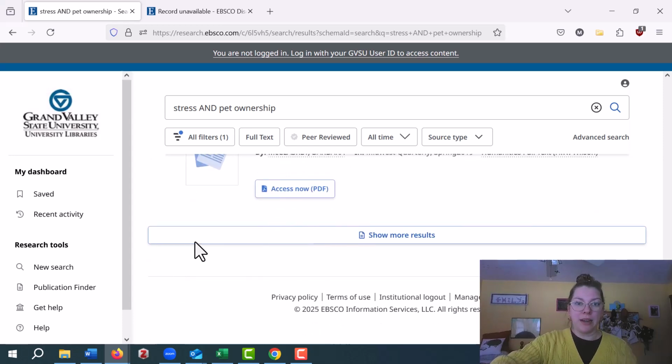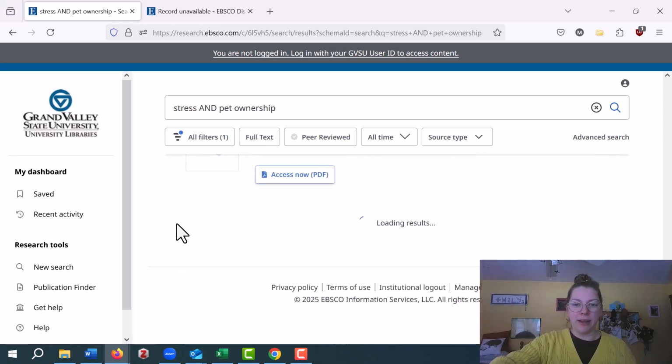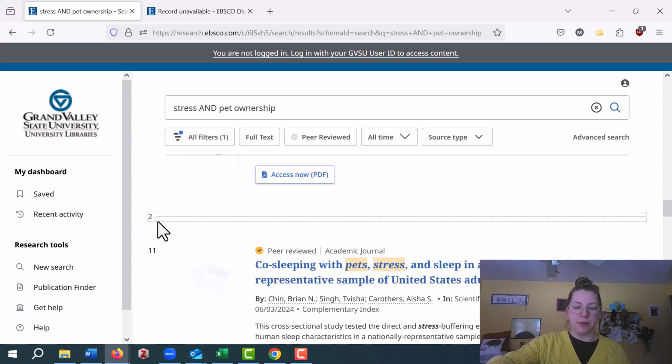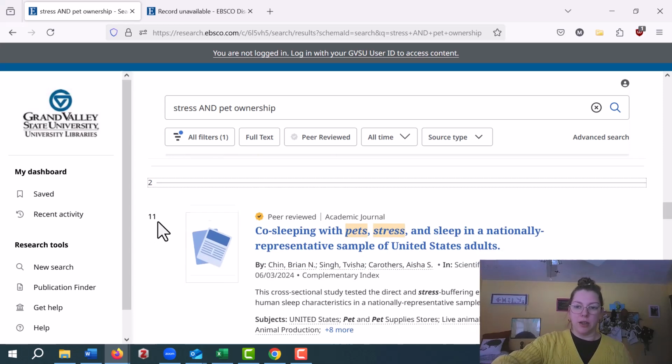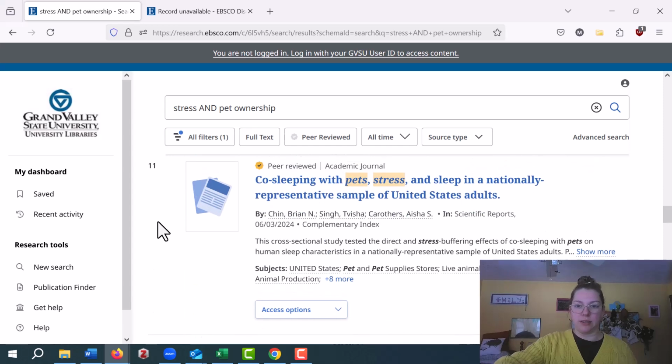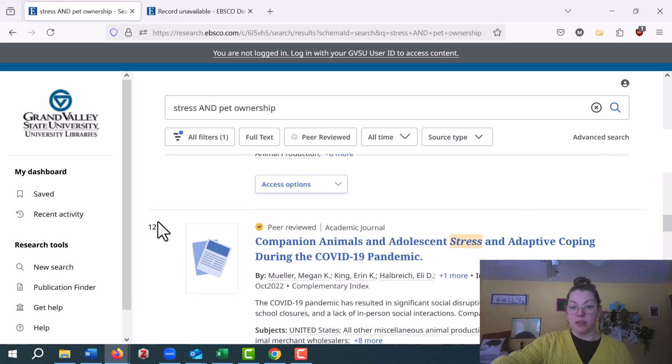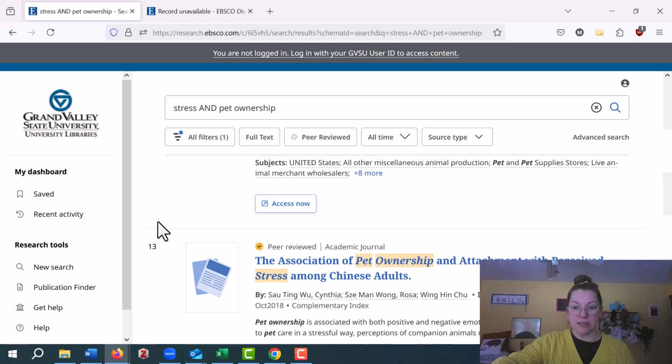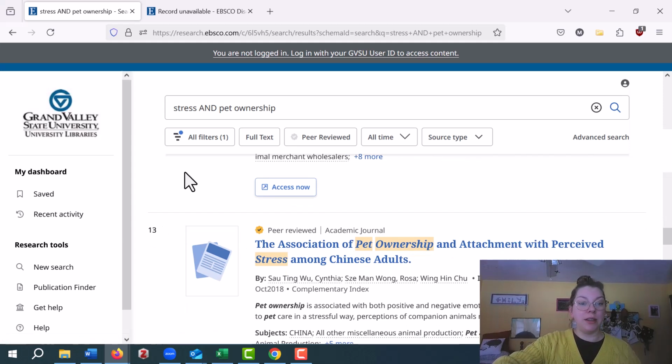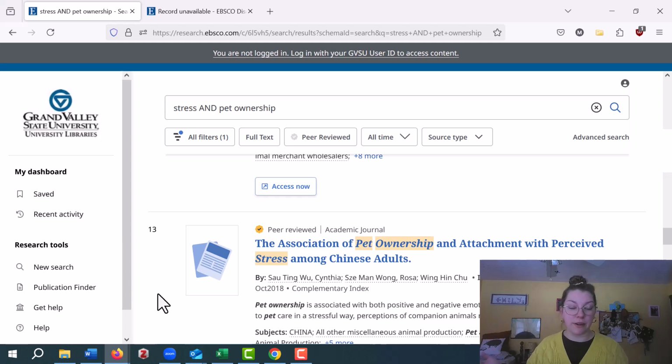Well, I got one article that I'm really, really excited about. I could keep looking through articles here and see what looks useful. There are a few in here. Oh, that's stress and co-sleeping with pets. Adolescent stress. Perceived stress among Chinese adults. Again, I'm not a Chinese person, but that could still be very relevant to me, even though I'm not exactly who they studied. Okay, I found one article that I'm really excited about.